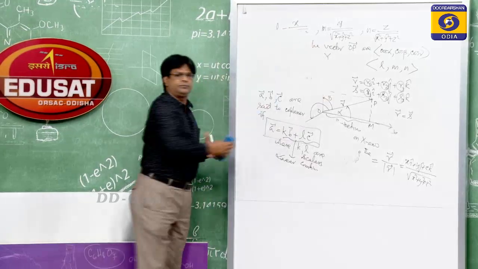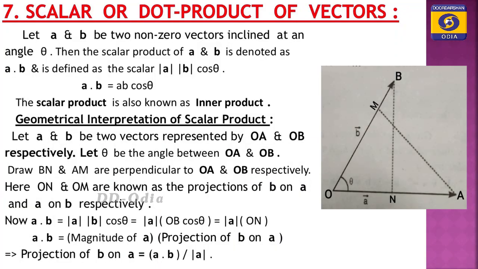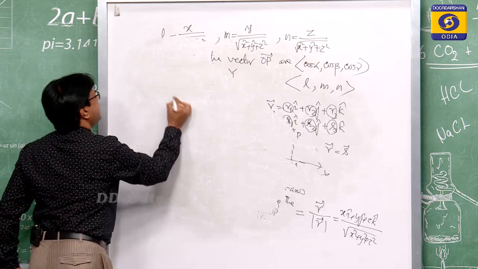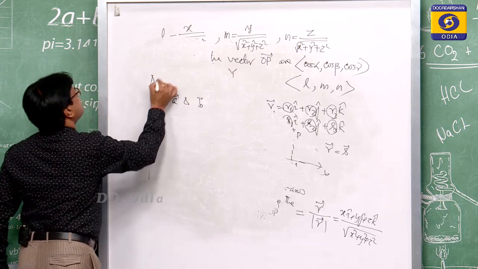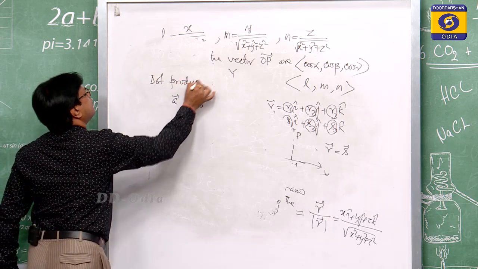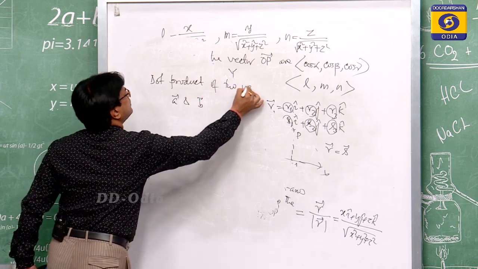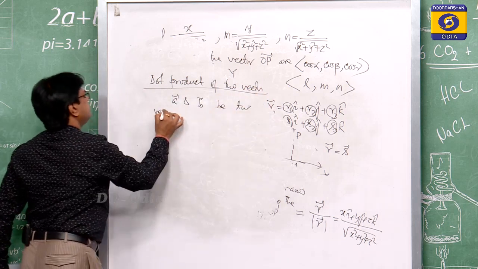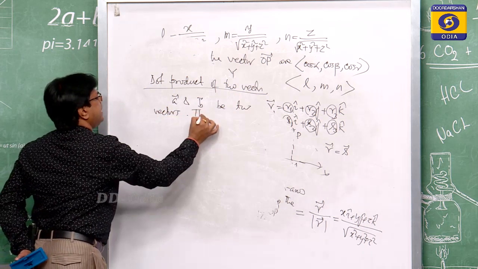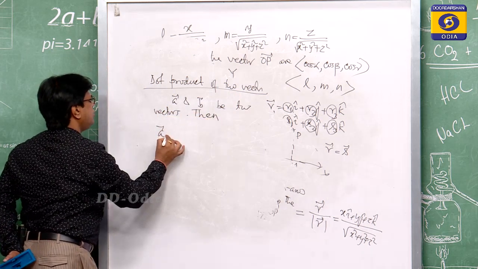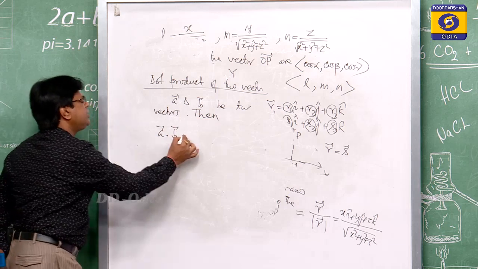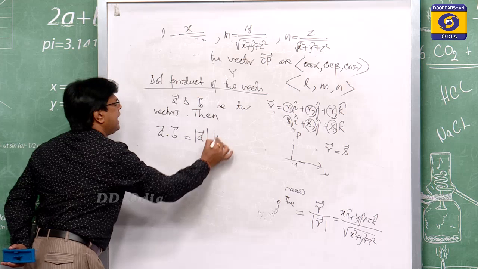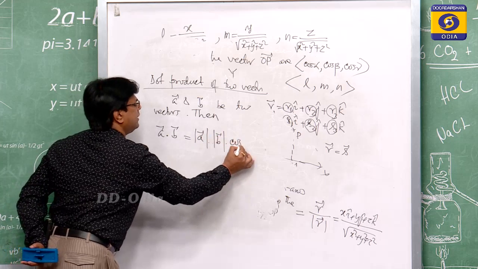Then come to the scalar or dot product of two vectors. Suppose two vectors are A and B. If A and B are two vectors, then A dot B, this is your dot product. A dot B is equal to the magnitude of A and the magnitude of B into cos theta.